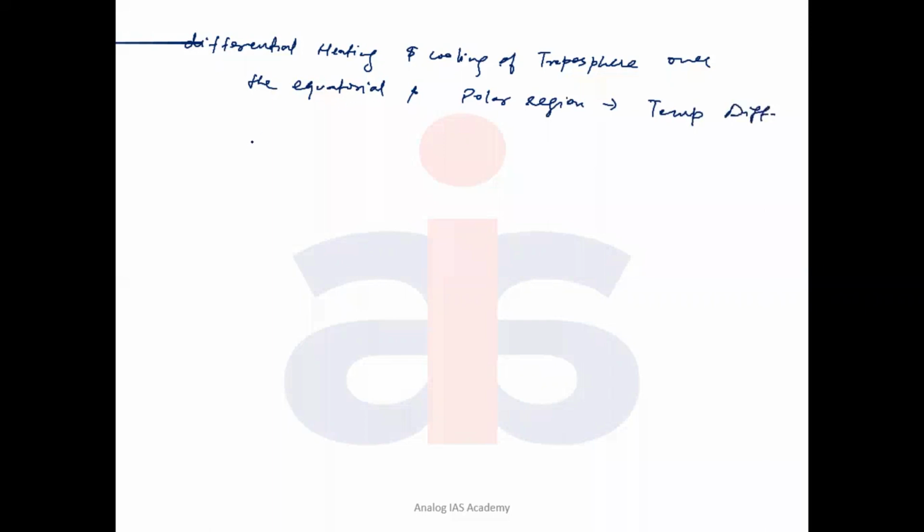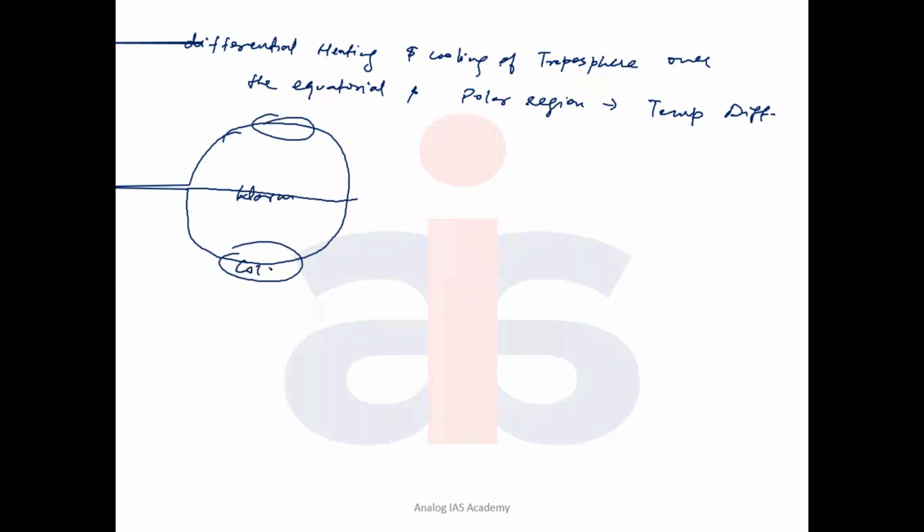Actually, differential heating and cooling of the troposphere over the equatorial region and the polar region produces a temperature difference. The temperature difference between the equator and the poles on earth. The equator is a warmer area, and the polar region is the heat deficient region, called the colder region. And because of this temperature difference, there will be a pressure difference.